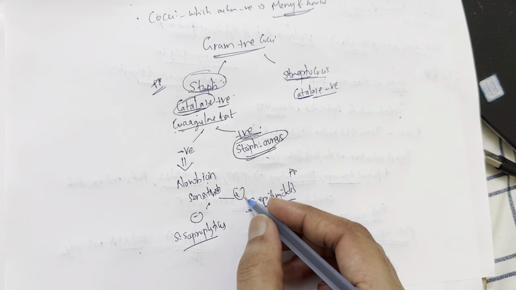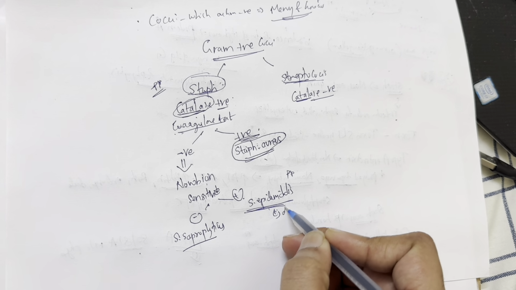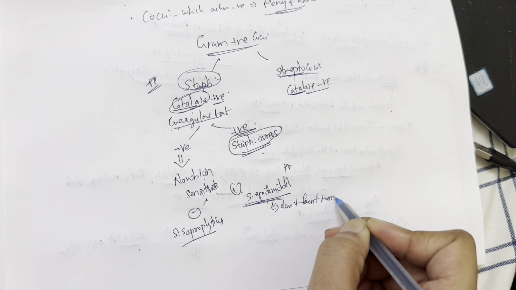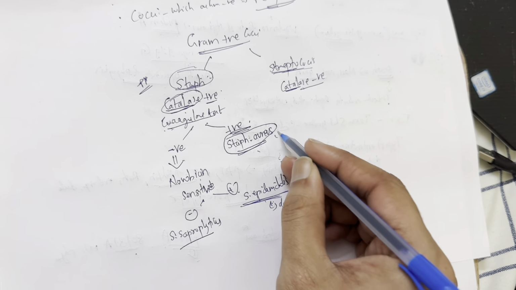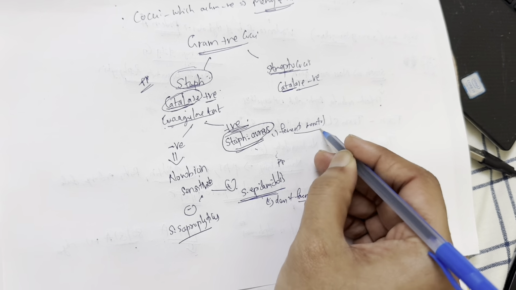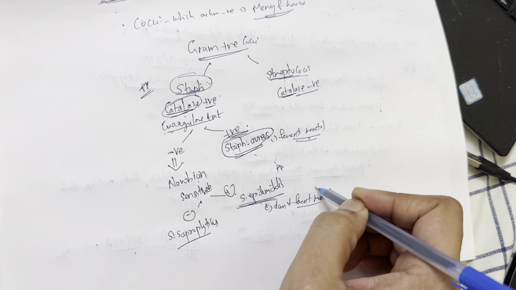And it does not ferment mannitol. That's one thing I want you to know, because Staph aureus ferments mannitol. So this feature differentiates the two of them.